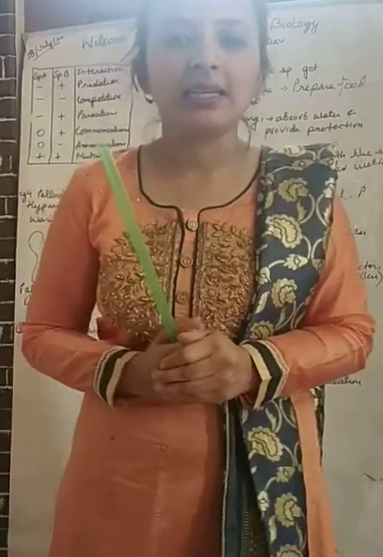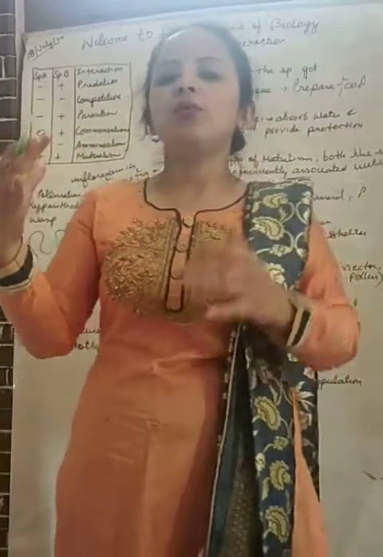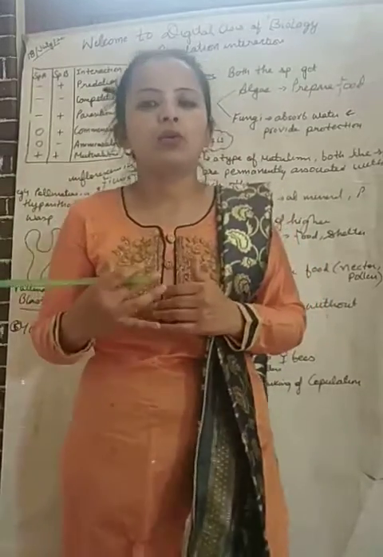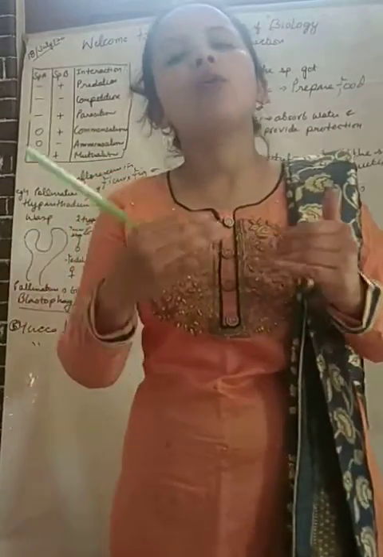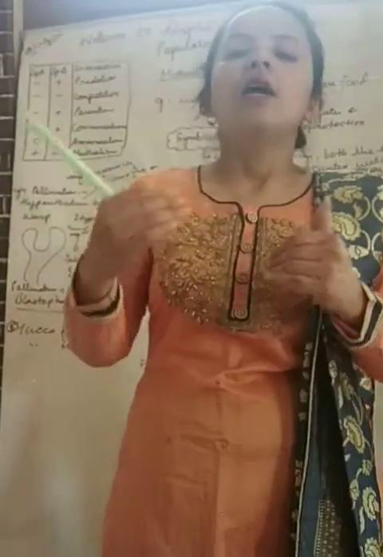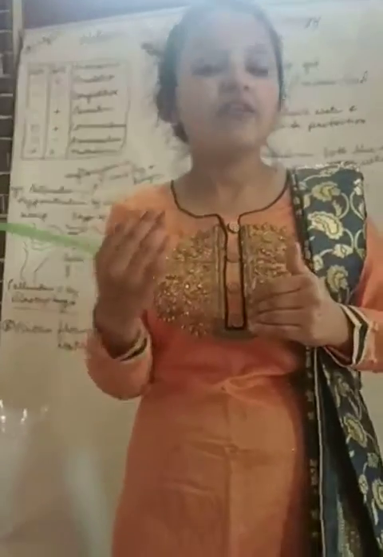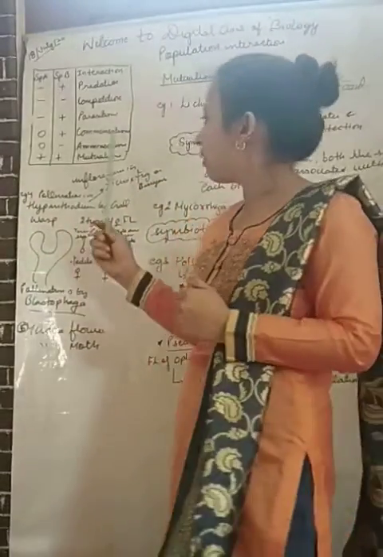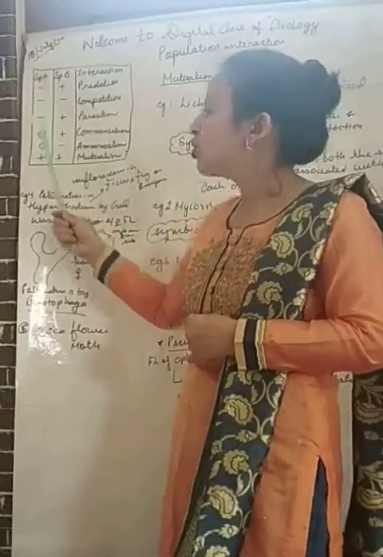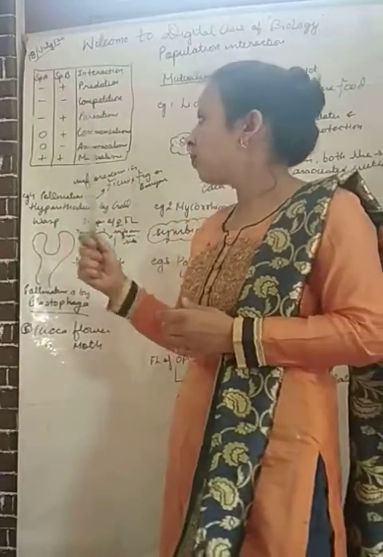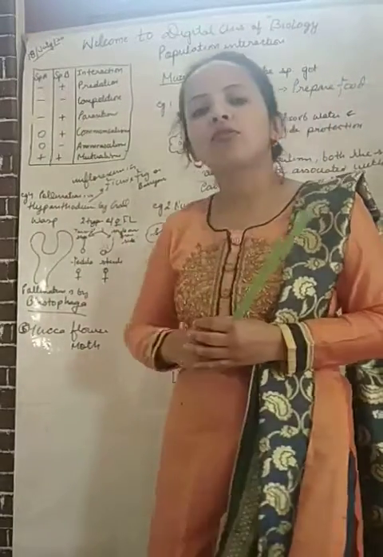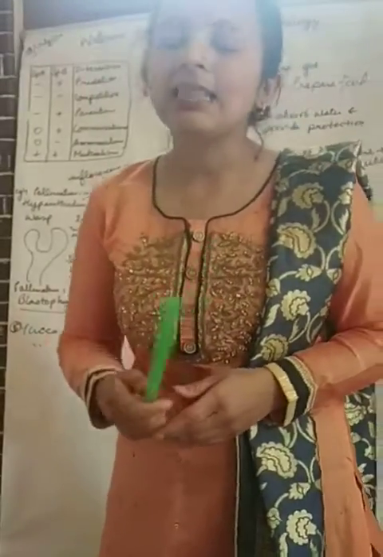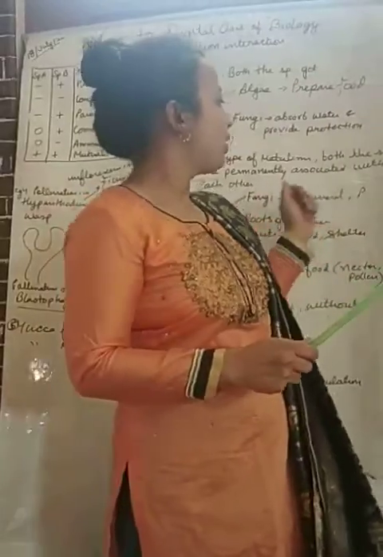Mutual understanding. So in that way we can get an idea of what will come under it. When both are positive, when both get a positive sign, when both get benefit from each other, at that time the interaction is known as mutualism. Here species A will also get benefit, thus positive, and species B will also get benefit, thus it is also positive. We will understand the term mutualism with the following examples.